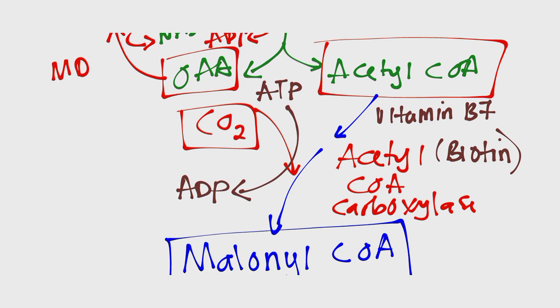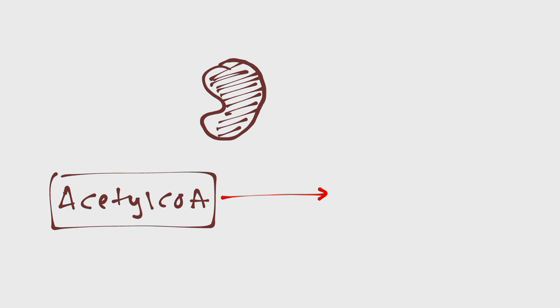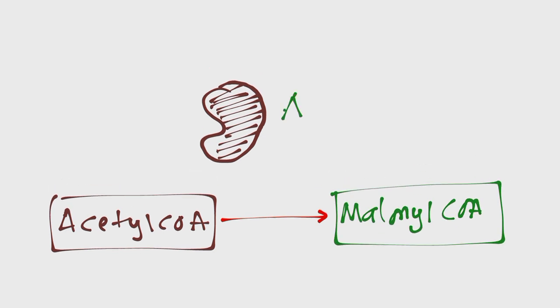Now, what regulates this enzyme? Let us look at what's regulating this enzyme. When you look at this, we have this enzyme here that we are calling ACC. This is acetyl-CoA carboxylase, an enzyme that converts acetyl-CoA to malonyl-CoA. This enzyme is very important and it's well regulated.